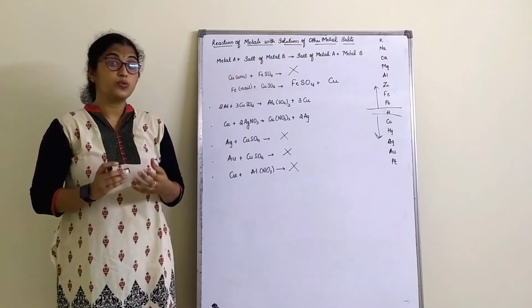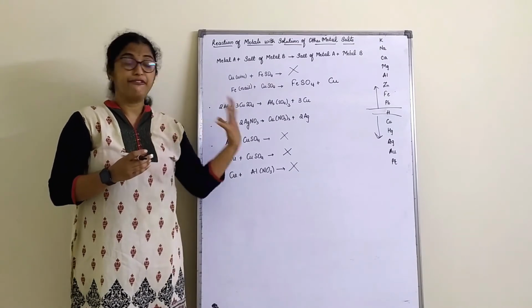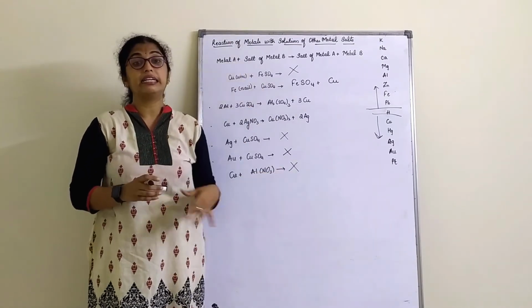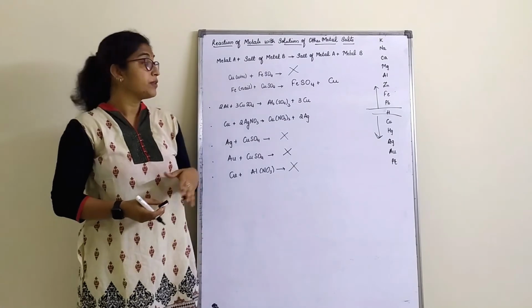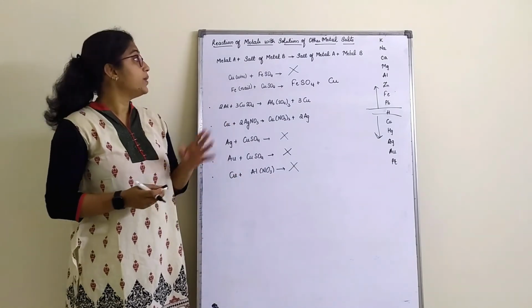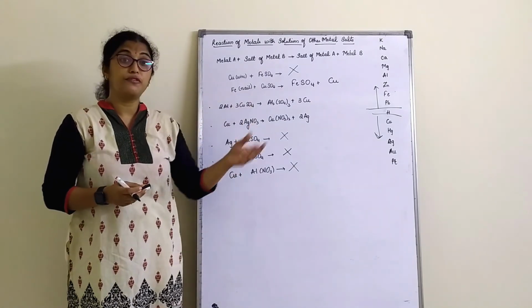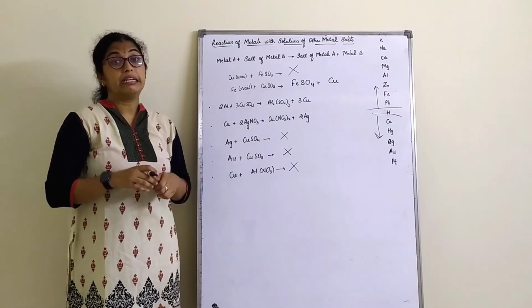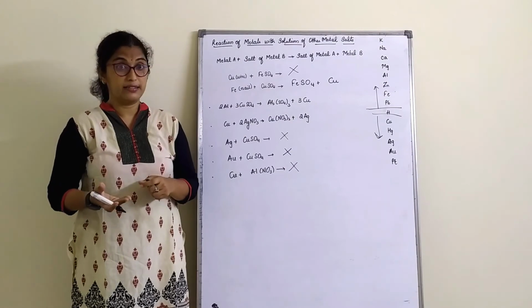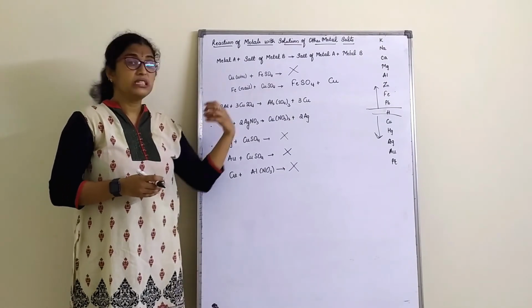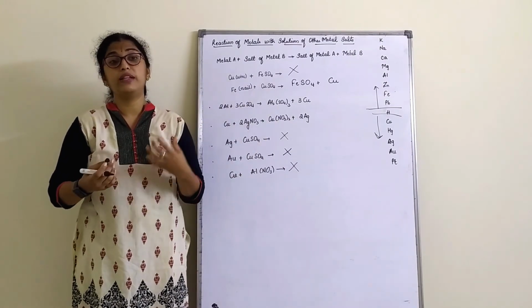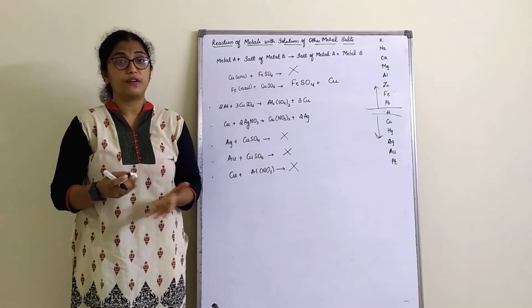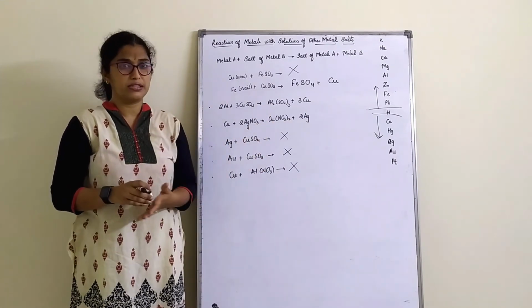So in today's class, we understood, and moreover in every session we have to write the reactivity series to understand better, what happens when a metal reacts with a solution of another metal and what is formed, and what happens when a metal reacts with a dilute acid, right? In the next class we will see what happens when a metal reacts with the oxides of some metals, and a few more concepts in that.